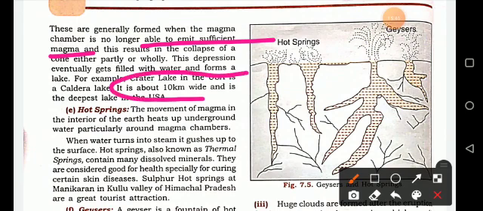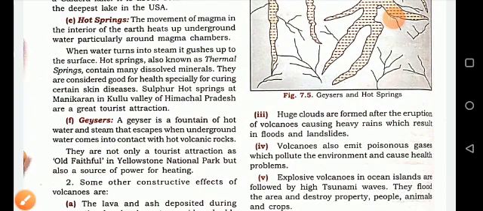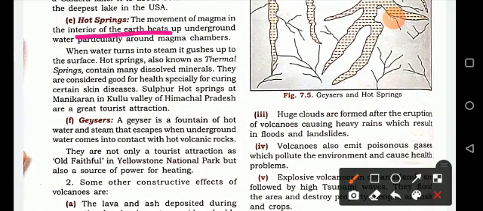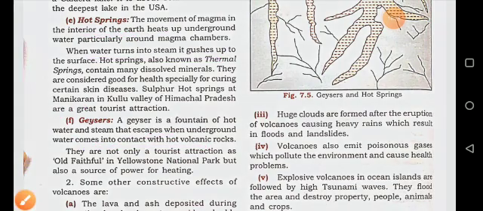Next, what is a hot spring? The movement of magma in the interior part of the earth heats up underground water, particularly around the magma chamber, turning it into steam. This is called a thermal spring. And what are geysers? A geyser is a fountain of hot water and steam that escapes when underground water comes into contact with hot volcanic rocks. It is also a tourist attraction.